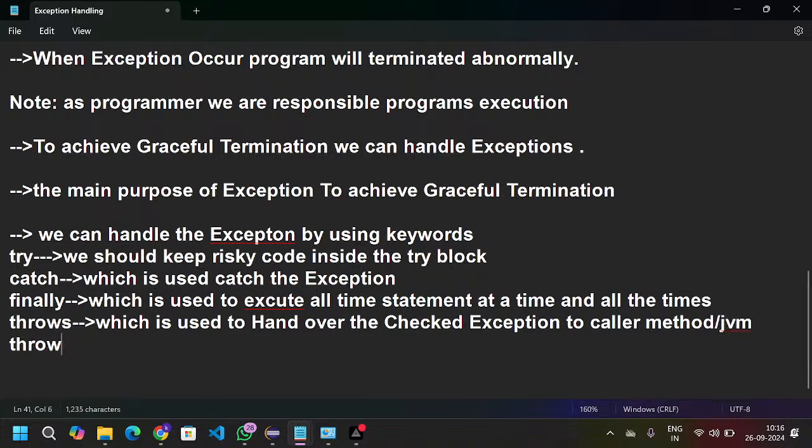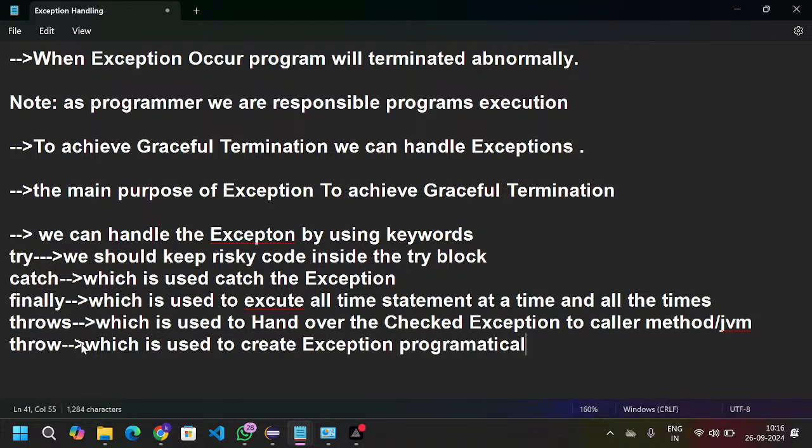Okay. Next, the throw keyword. The purpose of the throw keyword is to create the exception programmatically. So this is the definition for the five keywords: try keyword, catch keyword, finally, throws keyword, and throw keyword.